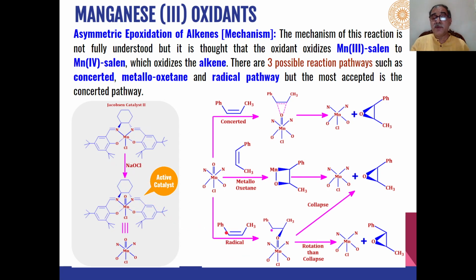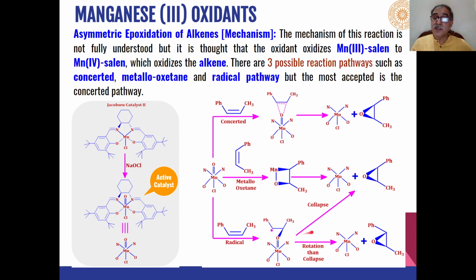Then the third type of mechanism is a radical mechanism, where the catalyst interacts with this oxygen to form a transition bond, and a radical is formed over here. And then the removal of this oxygen from here gives us either a trans product or a cis product.